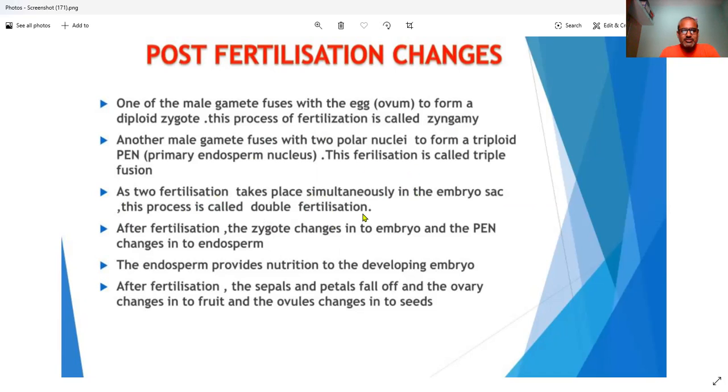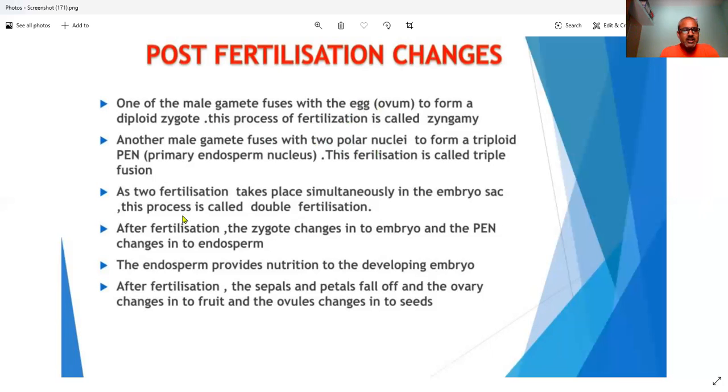That is a different thing, so you need to understand the difference between these two. One gamete fuses with the two polar nuclei and one gamete fuses with the ovum, the egg. So this is called double fertilization. But the two polar nuclei fuse with another nucleus, so that is called triple fusion.